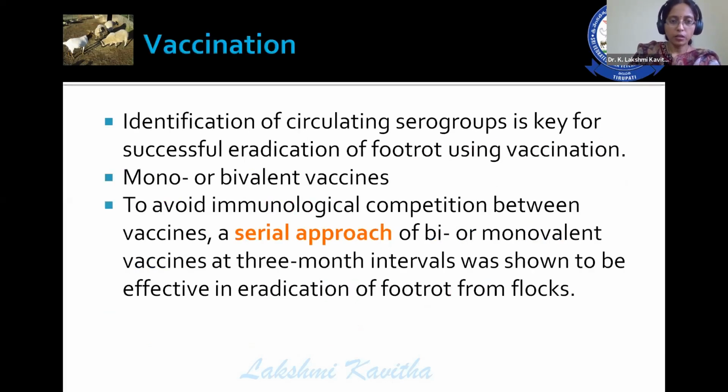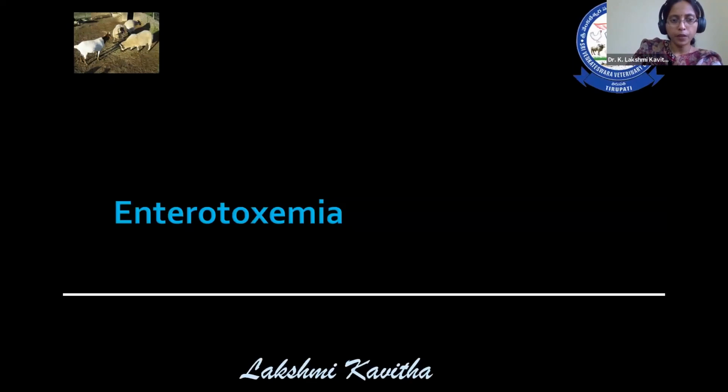Then vaccination. I think we are at the development of vaccines for foot rot, monovalent or bivalent vaccines. To avoid immunological competition between the vaccines, a serial approach of vaccination is required. Bivalent and monovalent vaccines at 3 months interval were shown to be effective in the eradication of foot rot from the flocks. So this is about foot rot.